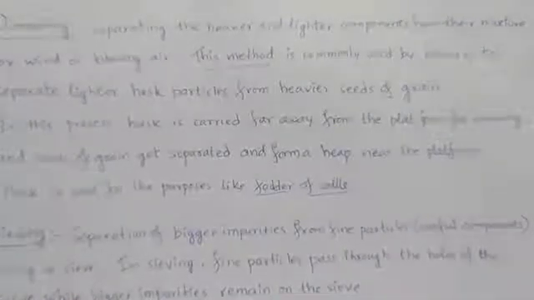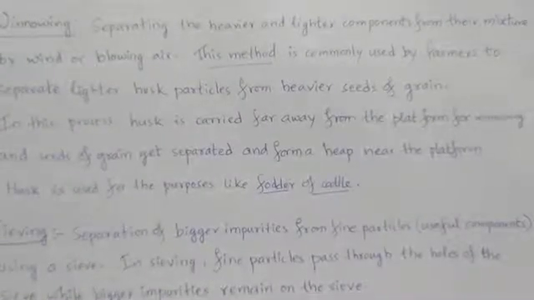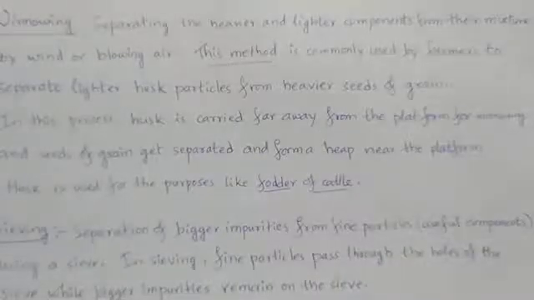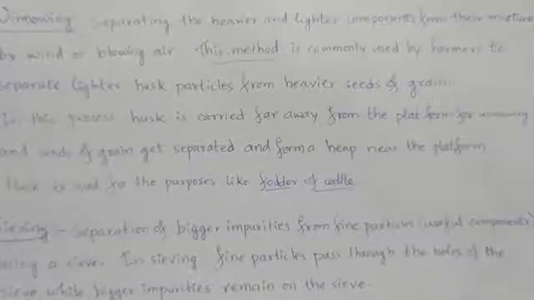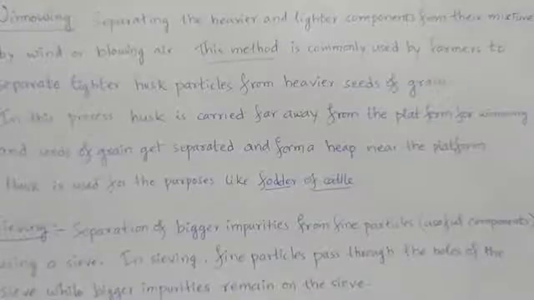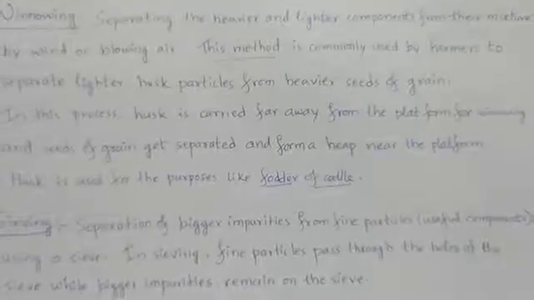Using wind or blowing air. If we are separating it, then such a method of separation is known as winnowing. This method is commonly used by farmers to separate lighter husk particles from heavier seeds of grain. In this process, husk is carried far away from the platform of winnowing.